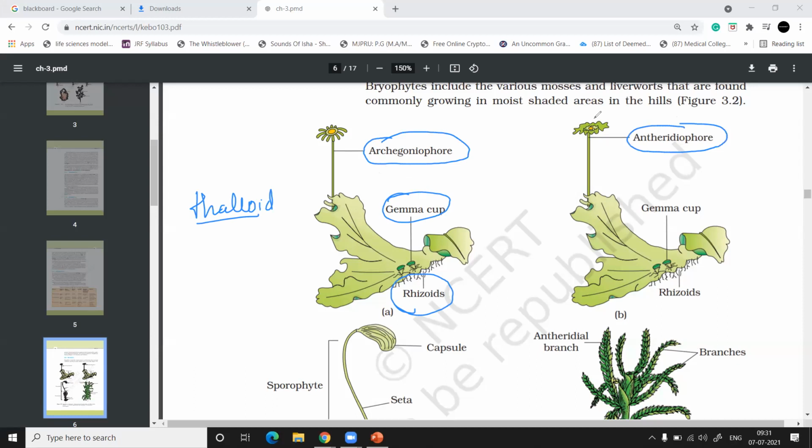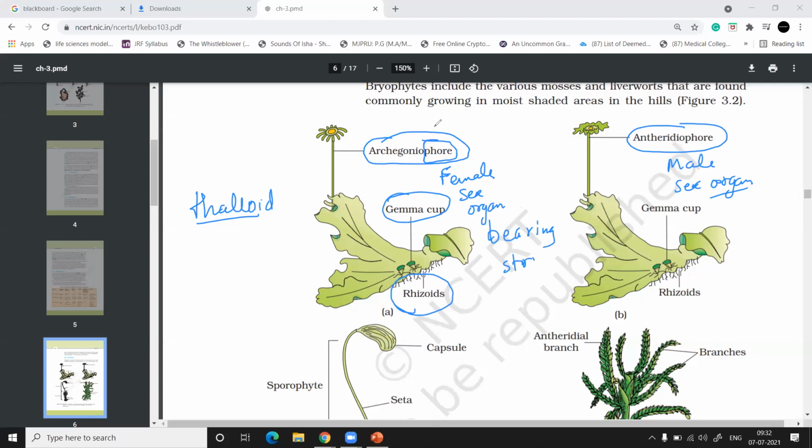This is the only difference, right? So the archegoniophore is related to the female sex organ. It is the female sex organ. And antheridiophore, it is basically the male sex organ. Okay, sorry, not the sex organ, but the organ bearing structure. Because there is a phore.